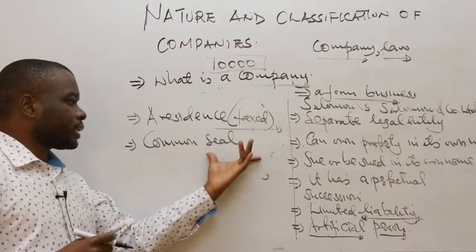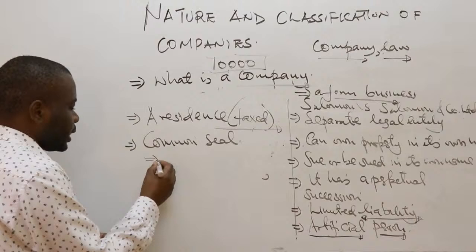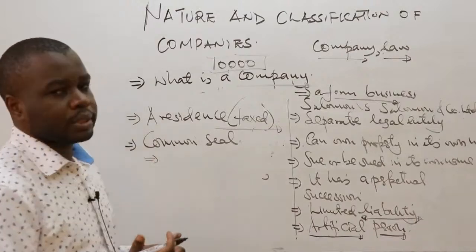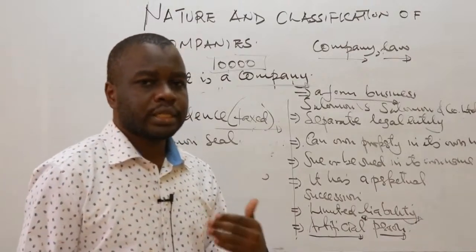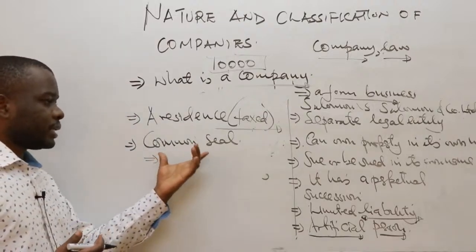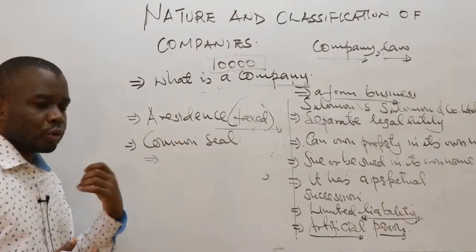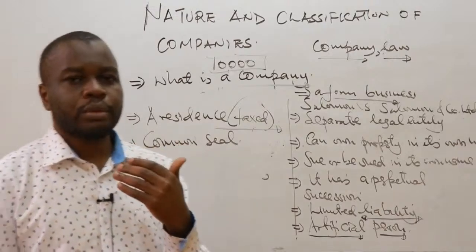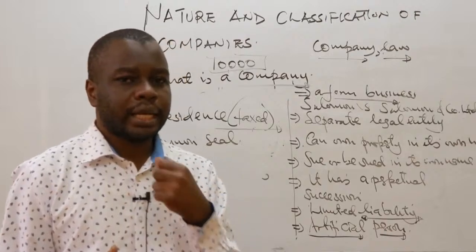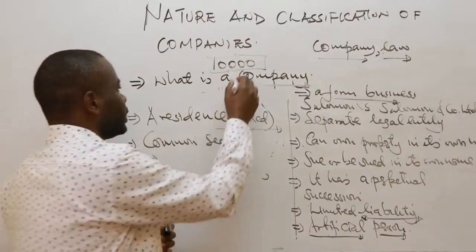Then a common seal. This enables the company to authenticate any document originating from the company. It is like an identifier of anything originating from the company, to show that a particular document, like an invoice, is authentic, or has been approved by the company.